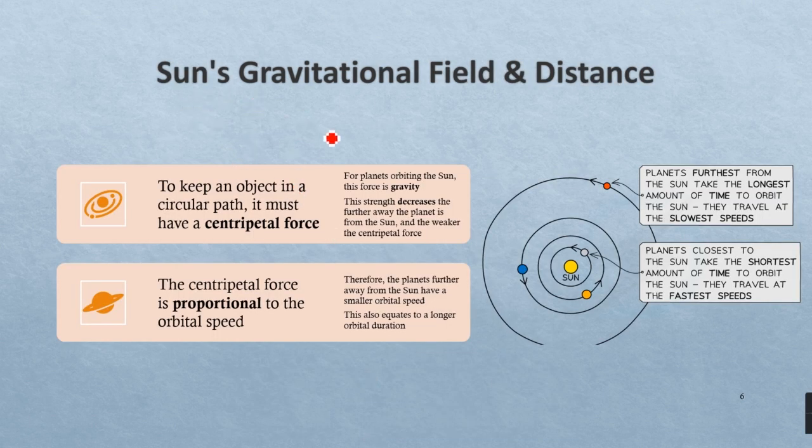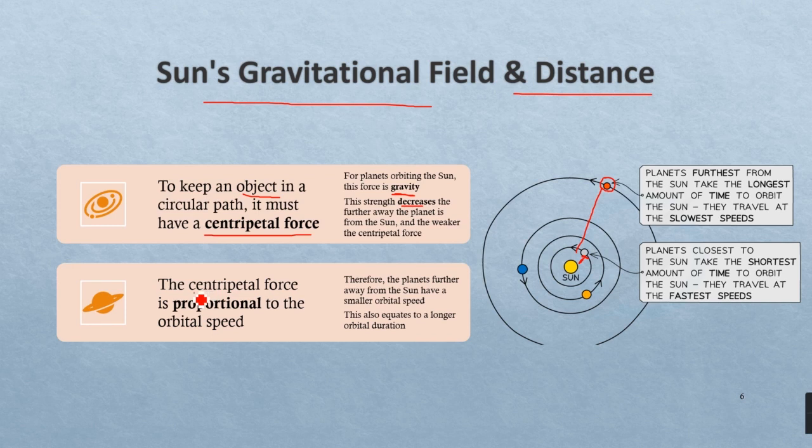And if we talk about the sun's gravitational field and its relationship to distance, in order to keep an object in a circular path, we need to have centripetal force to pull the object to the center of rotation. So this is done by using gravity, where everything orbiting the sun is pulled by gravity, and the strength of this gravitational pull decreases if the object is placed further away from the sun. So this planet right here will have a weaker gravitational pull when compared to an object that is relatively closer to the sun, nearer to the center.